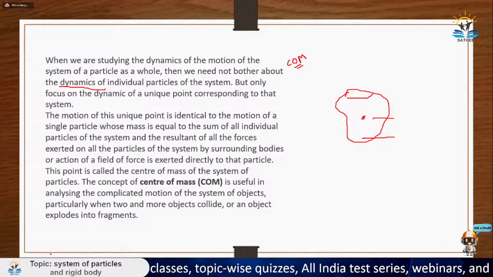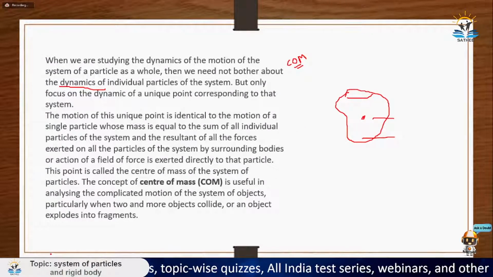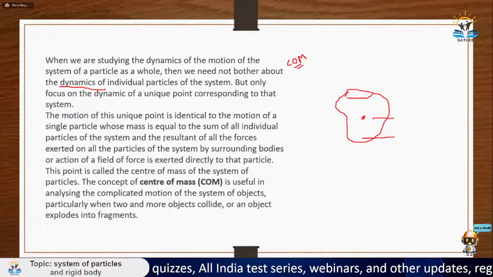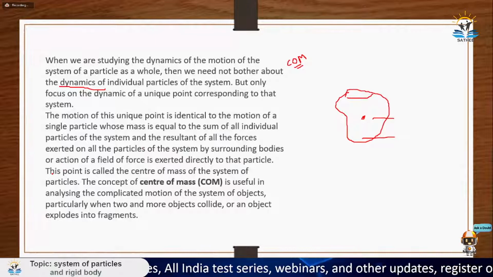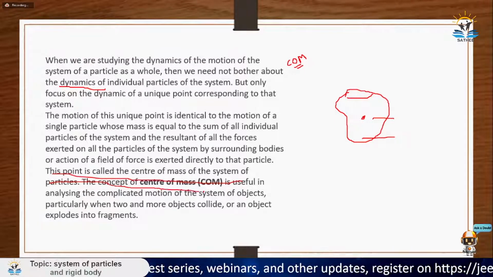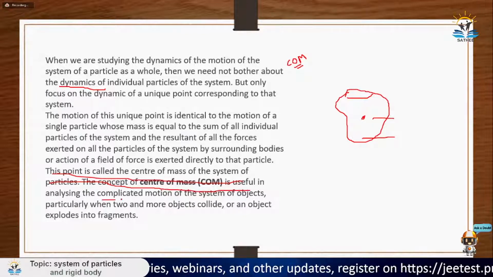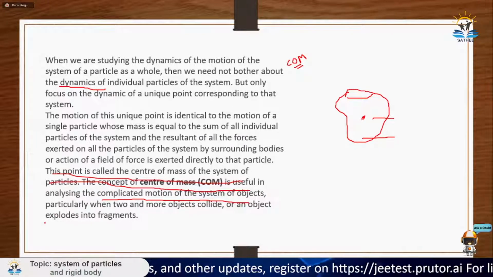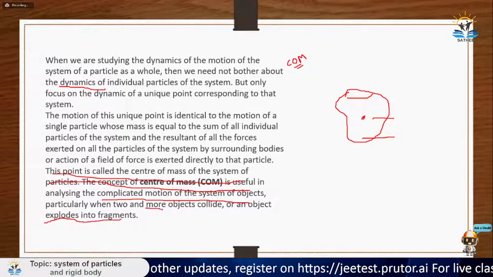So center of mass is that thing only where you can apply the force at the center and you can leave all of the points. So that is center of mass, and the point is called the center of mass of the particles. The concept of center of mass is useful in analyzing complicated motions of system of objects, like when a particle explodes into fragments or when two objects collide.